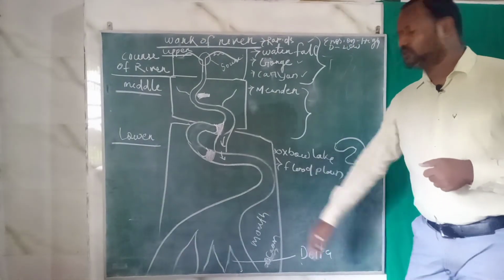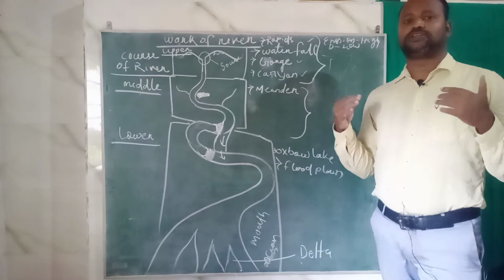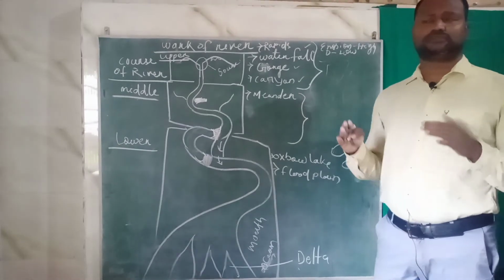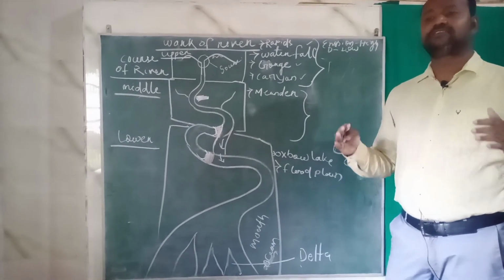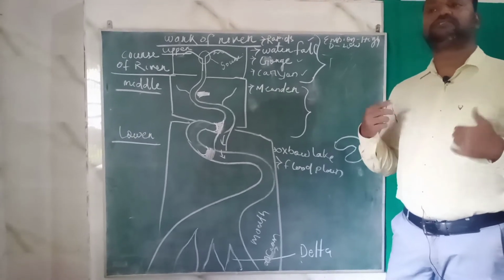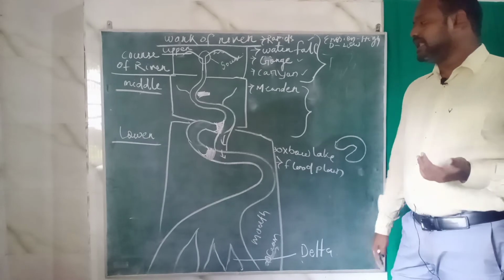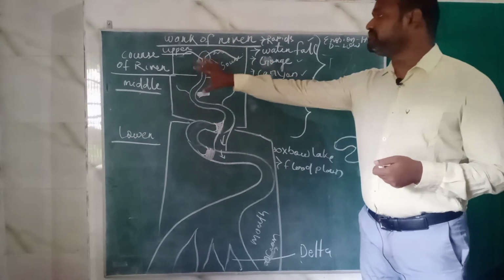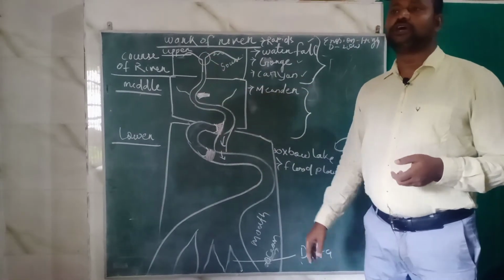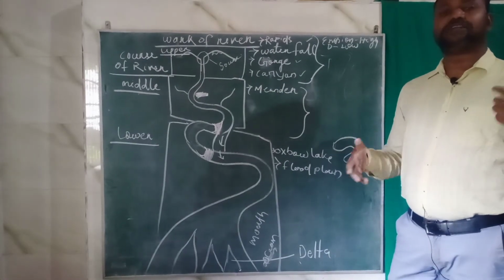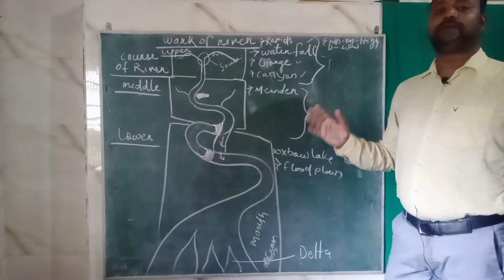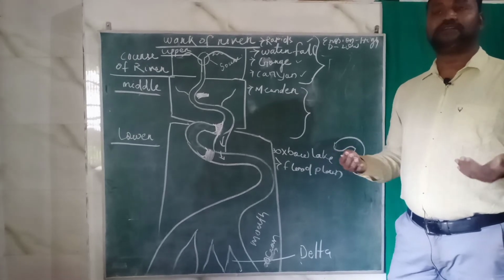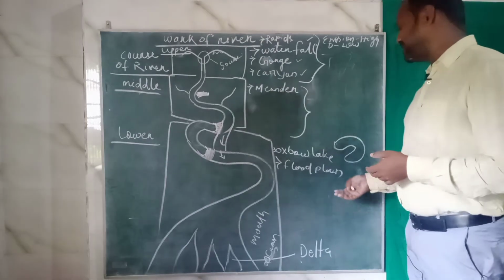Now students, let's discuss the lower course. While the river comes to the lower course, near the mouth of the river, the slope of the river becomes very little, and the speed of the water of the river is also very low, and the river starts depositing. Mostly in this region, when a flood occurs, the river deposits all the sediments carried from the upper course, sand, clay, all these things, near the bank of the river, and this flood continuously deposits sediments. The plain formed due to this is known as a flood plain.